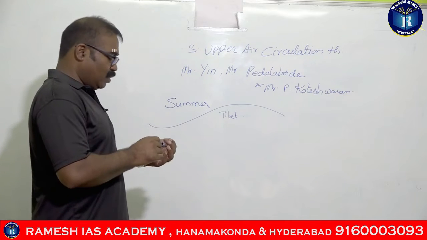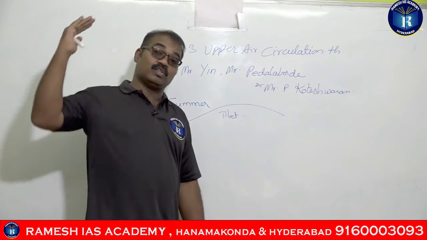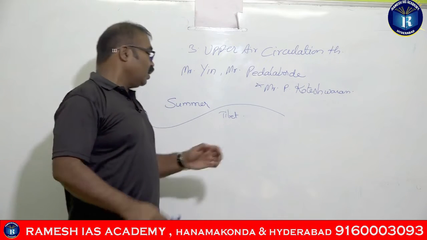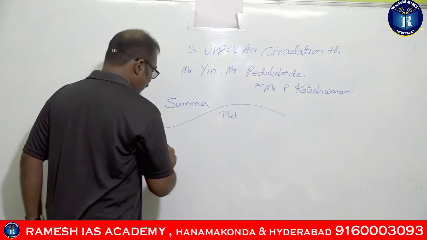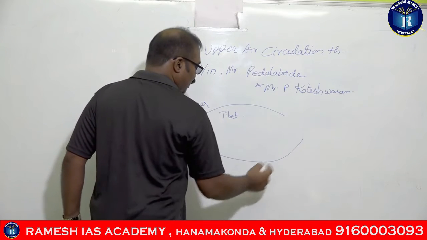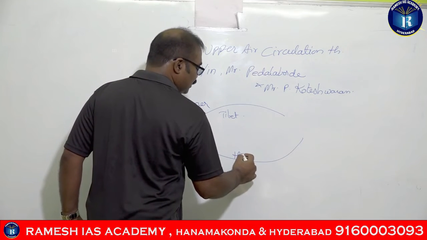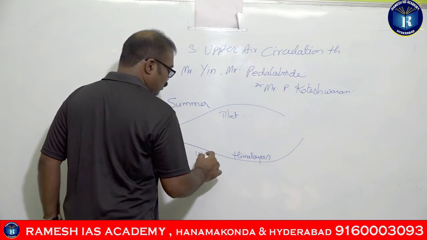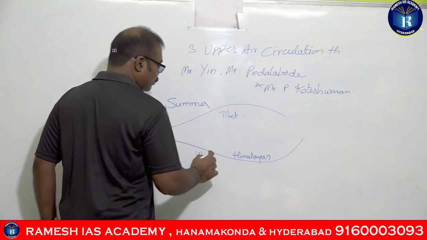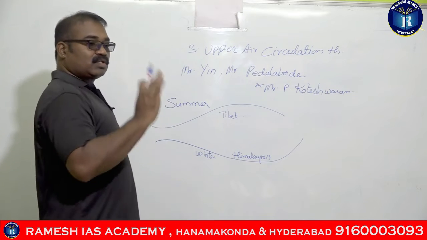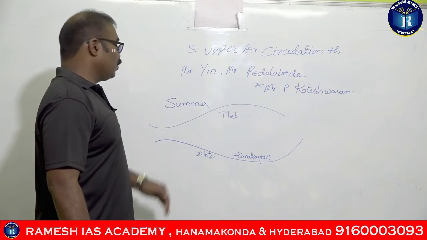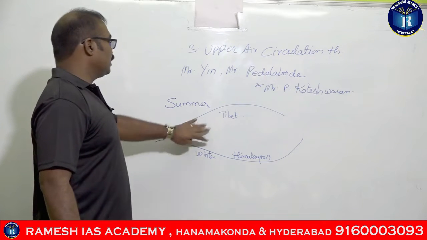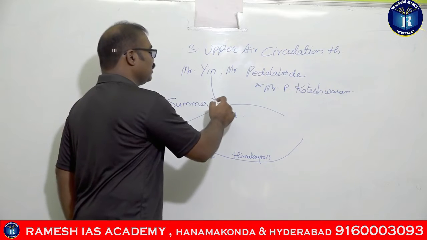And during the winter they will be blowing to the south of the Himalayas. Summer to the north of Tibet and during the winter to the south of the Himalayas. Simply, this was identified by Mr. Yin.